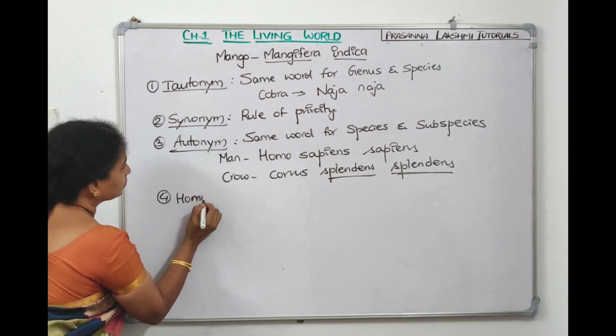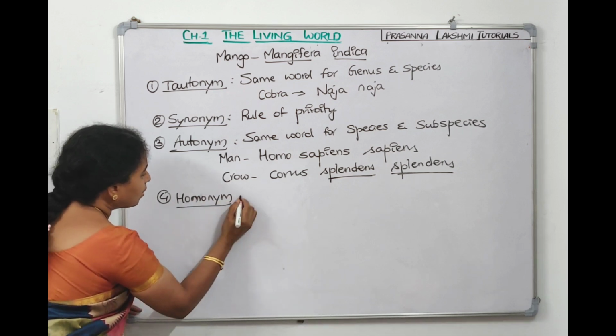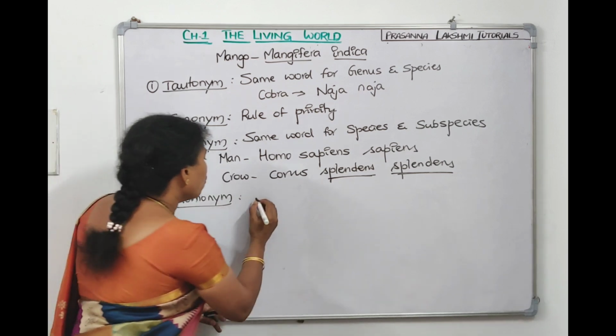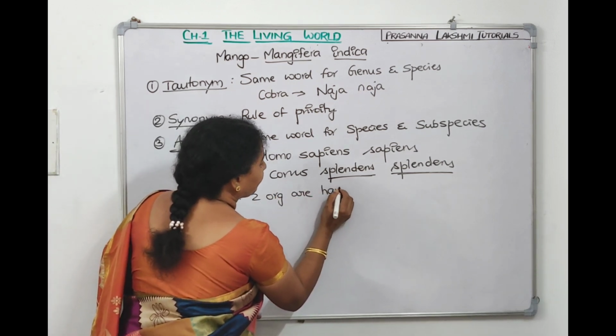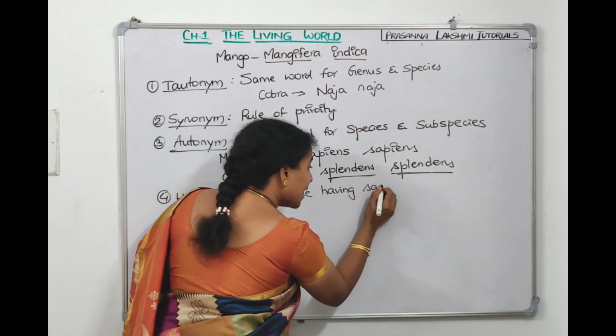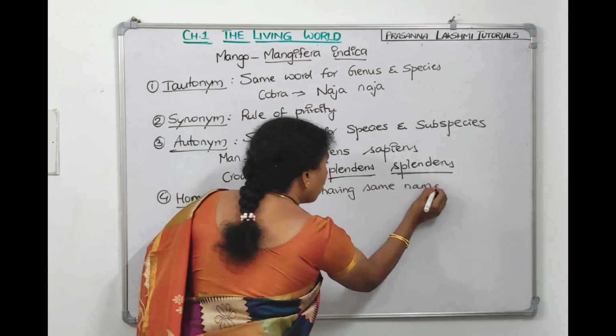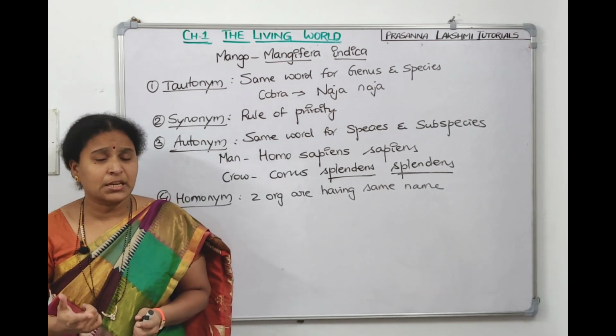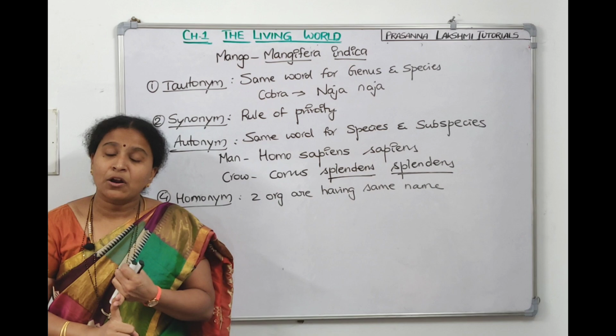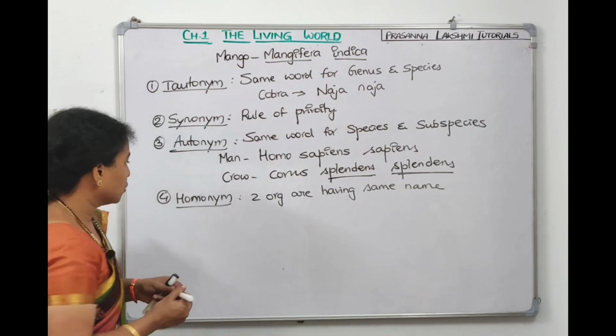Homonymy. What is meant by homonymy? If two organisms have the same name, then that is called homonymy. For example, if you take Pyrus malus, Prunus dulcis. Prunus dulcis is a name for almond also, and it is a name for plum also.